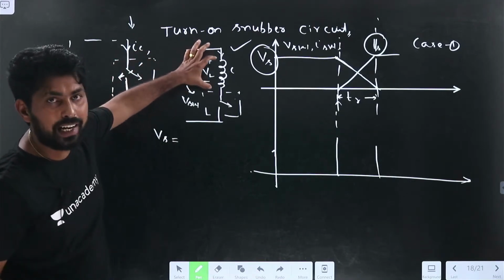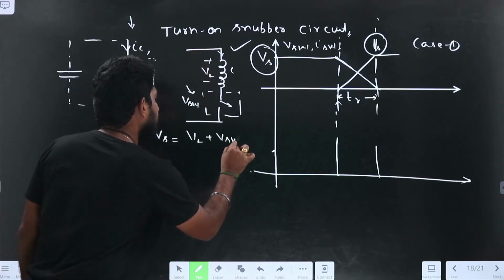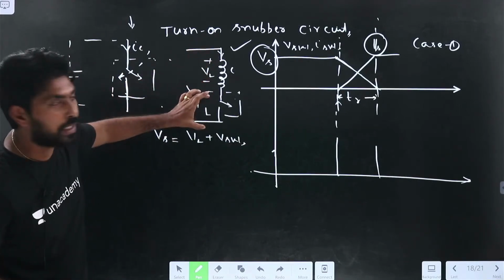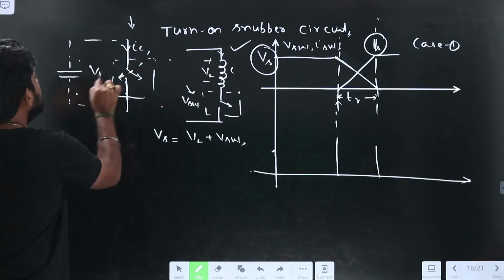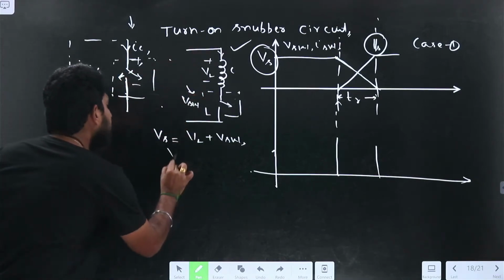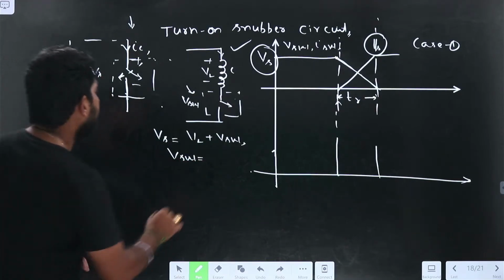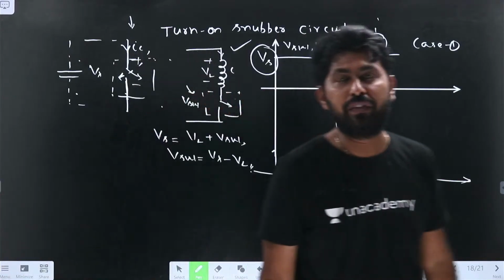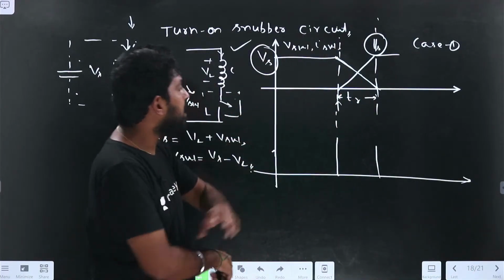Here inductance is added, so what will happen? VS equal to VL plus VSW. Before, VS equal to VSW, but in this case VS equals VL plus VSW. Try to find the VSW. What will we do here? VSW equal to VS minus VL. That is, steady state voltage minus inductor voltage across the inductance.